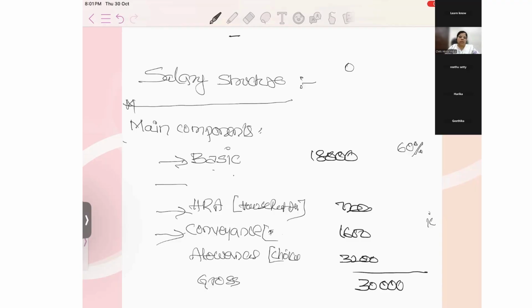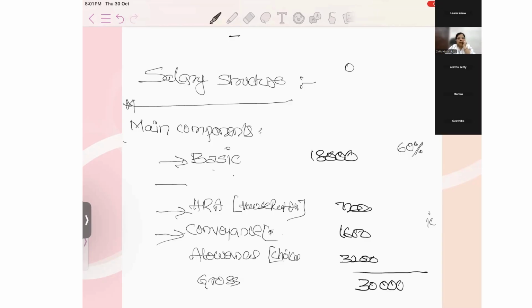What the company will always check is, if I am paying 30,000 to you, whether I am getting 90,000 from you or not. That is what they always calculate, 1:3. If they pay you 30,000, they expect 90,000 income from your end. Means that much worth of work they expect from you.